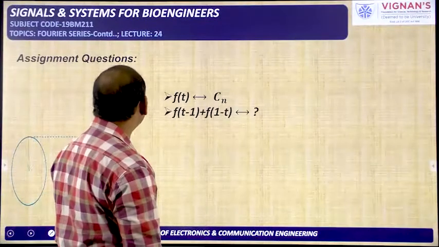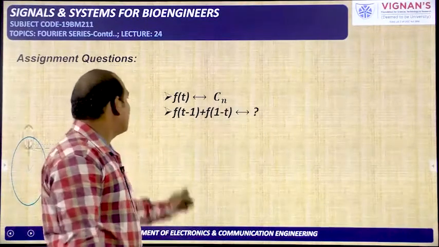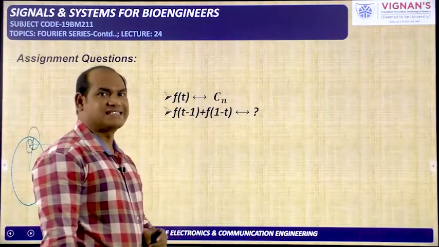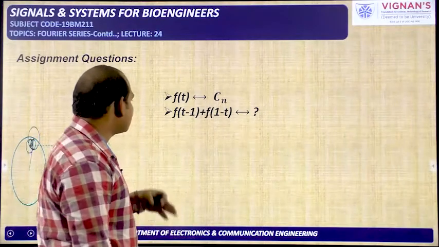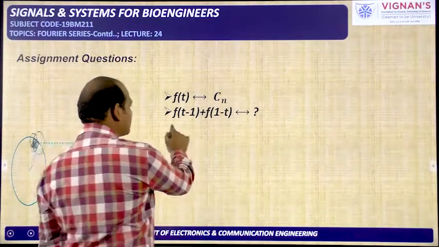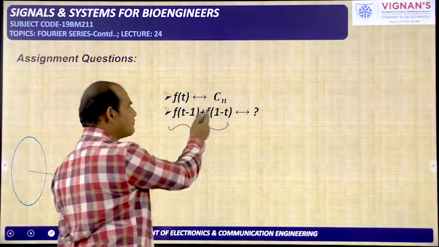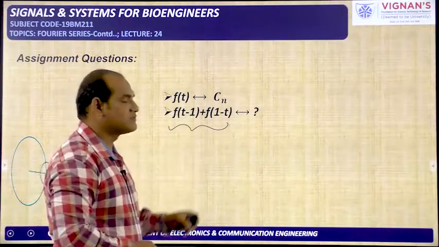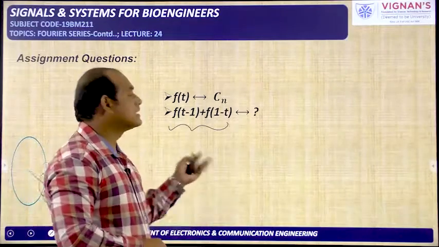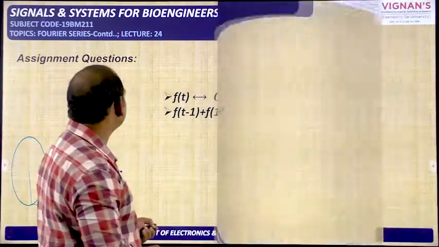Then this is an assignment question. f of t has the exponential Fourier series coefficients Cn. What is the exponential Fourier series of the signal which is formed by f of t minus 1 plus f of 1 minus t? What is the exponential Fourier series coefficient for that one, that you need to identify.